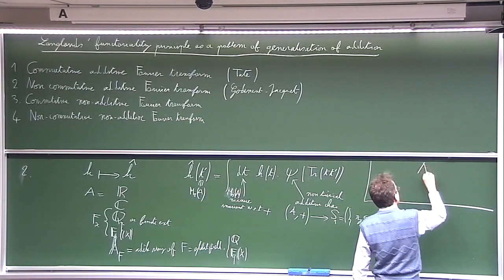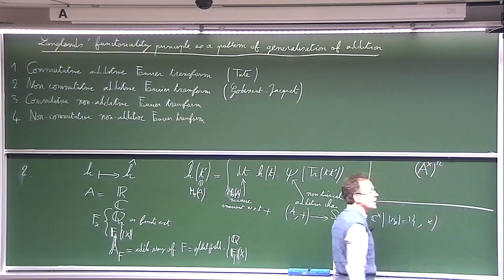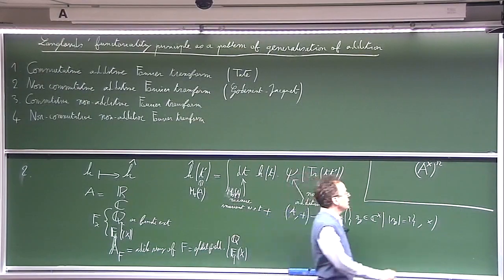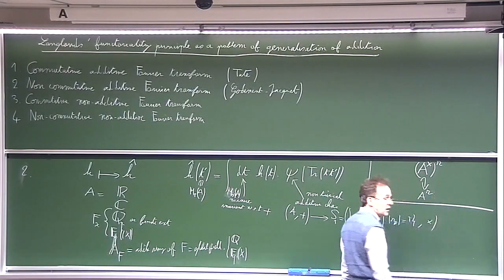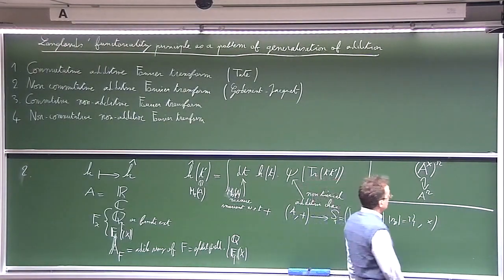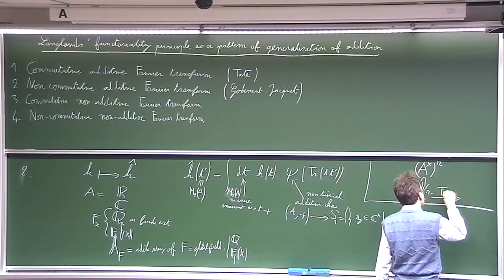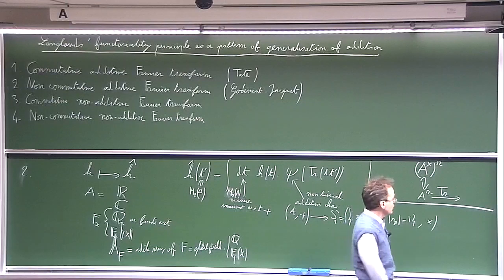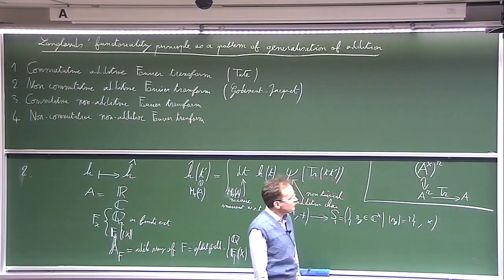It means that I am considering A cross to some arbitrary power R embedded into A to the power R. And here, of course, I have something which I can still call a trace, which goes to n. It's just the sum of the different factors.